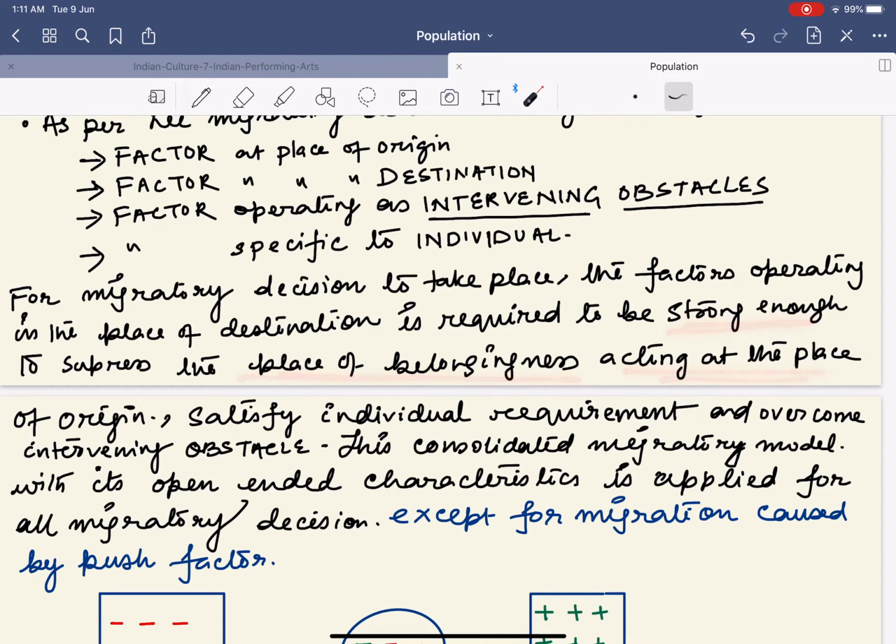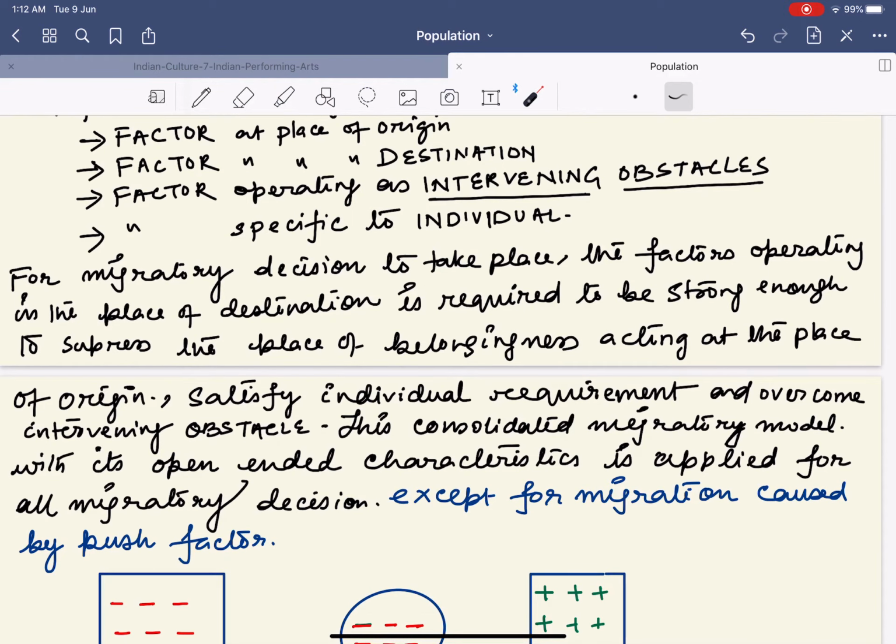So what could be a strong factor? Most of you would have members in your family who have migrated outside our country to foreign countries. Basically the earning opportunity over there is more, or they earn more compared to our country. That is nothing but a factor operating at the destination. So what is this factor? More money. Hence it will suppress the place of belongingness acting at the place of origin, satisfy the individual's requirement and overcome the intervening obstacle.